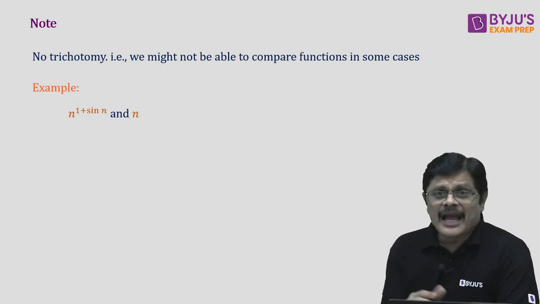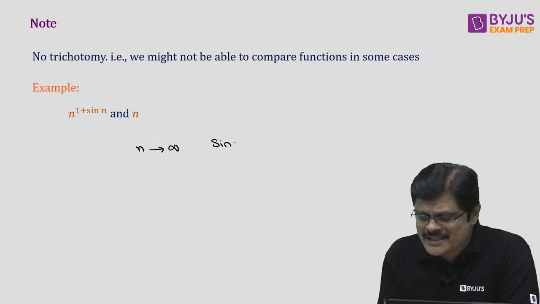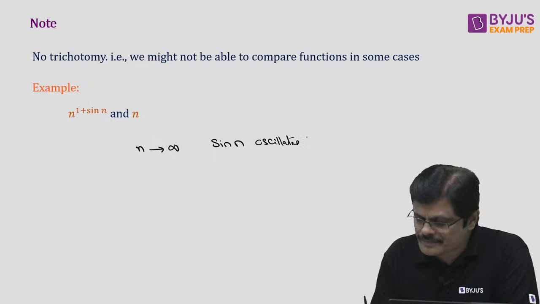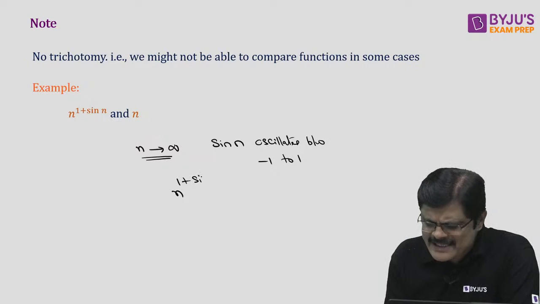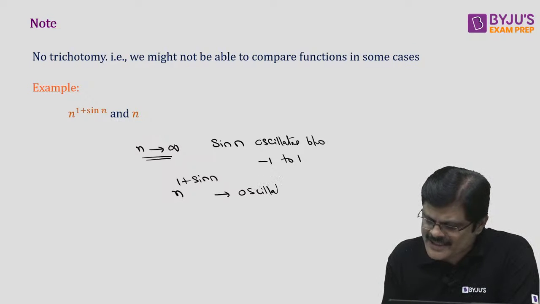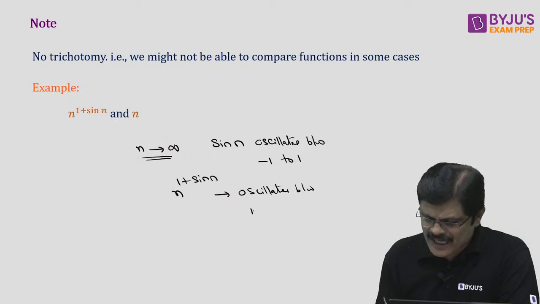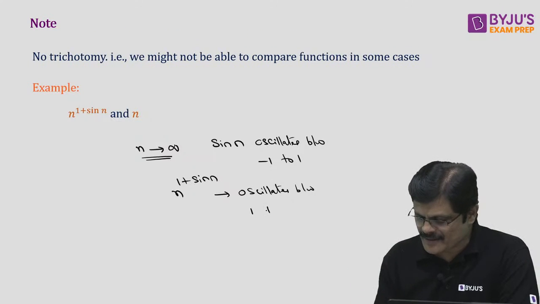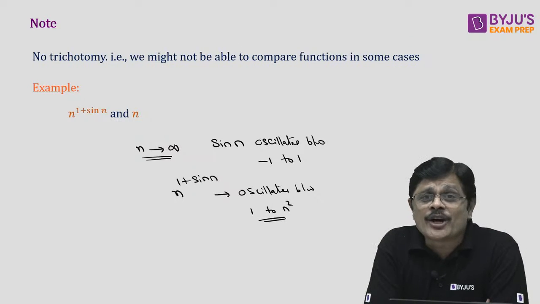Now look here, as n approaches infinity, you know sine n oscillates between -1 to +1. Therefore, as n approaches infinity, n power 1 plus sine n value oscillates between, see, when it is -1, it is n power 0, that is 1. And when it is +1, it is n square. So it oscillates between 1 and n square, my dear friends.